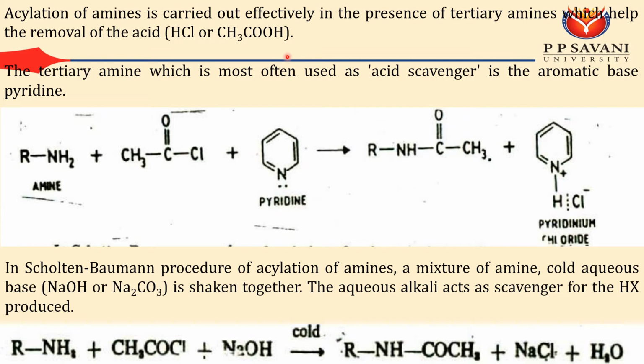The tertiary amine which is most often used as an acid scavenger is the aromatic base pyridine. So you can do reactions and produce the pyridinium hydrochloride salt. And in the Schotten-Baumann procedure of acylation of amine, the mixture of amine in a cold base like NaOH or sodium bicarbonate is taken together, and the aqueous solution acts as a scavenger for the HX produced.